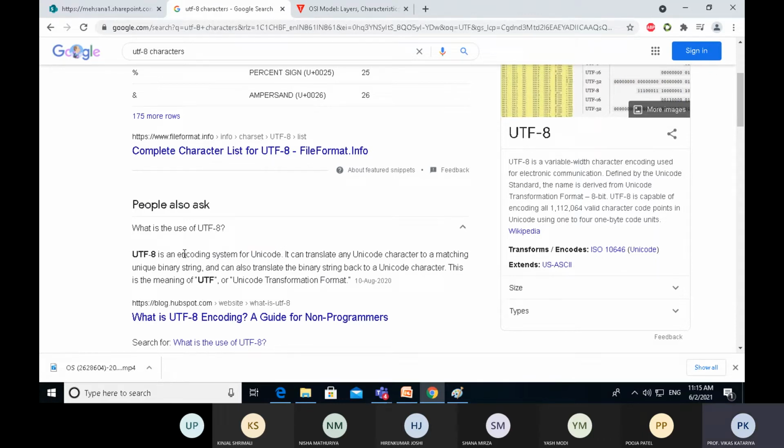UTF is an encoding system for Unicode. It can translate any Unicode character to a matching unique binary string. So ASCII and UTF are two encoding schemes, encoding methods by which data can be converted into a readable format.